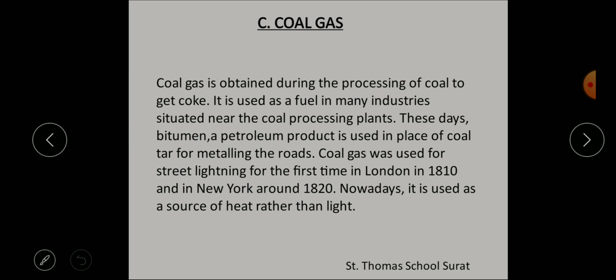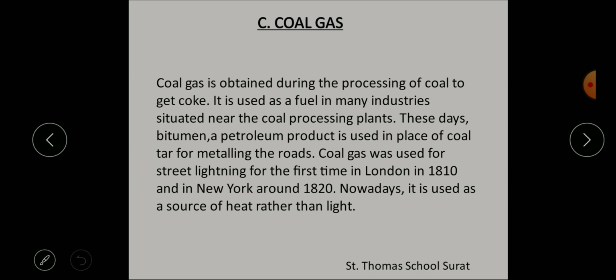metaling the roads. This coal gas was used for street lighting for the first time in London in 1810, and in New York around 1820. Nowadays it is used as a source of heat rather than light, but before it was used for street lighting.